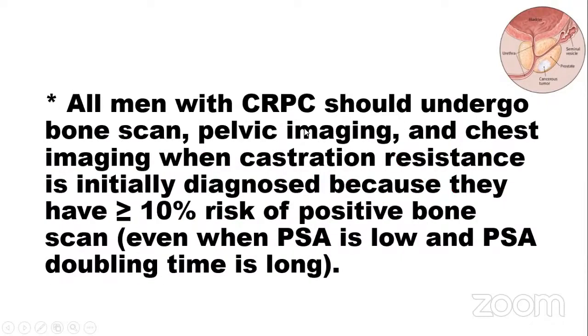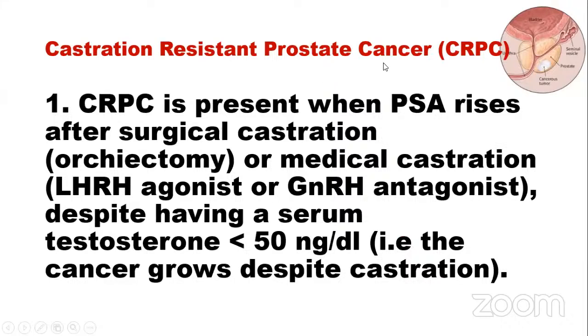All men with CRPC should undergo bone scan, pelvic imaging, chest imaging when castration resistance is initially diagnosed because they have more than or equal to 10% risk of positive bone scan even when the PSA is low and PSA doubling time is low.